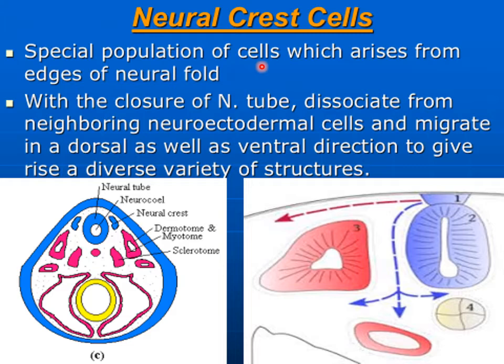The neural crest cells are a population of cells which arises from the edges of the neural folds, where they are continuous with the rest of the ectodermal layer. When the neural tube gets closed, they dissociate themselves from that junctional point and migrate in a dorsal as well as in a ventral direction and give rise to a diverse population of cells.